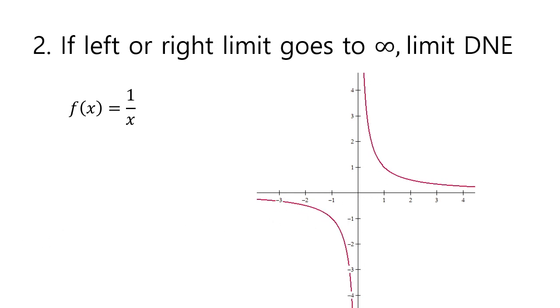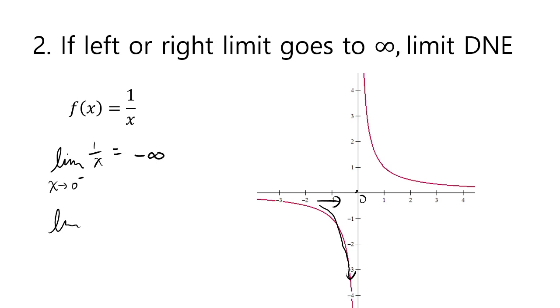So in this case, if you take the limit of 1 over x as x goes to 0 minus, that's approaching 0 from the left side. As you go left, you follow this curve and you see that you go down, down, down. That's negative infinity.